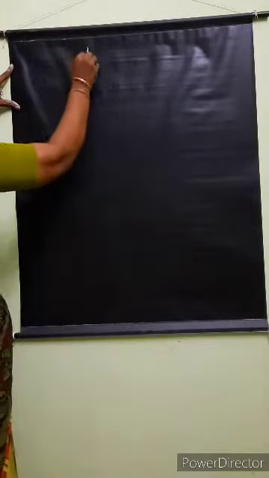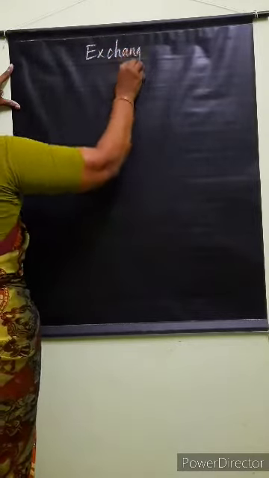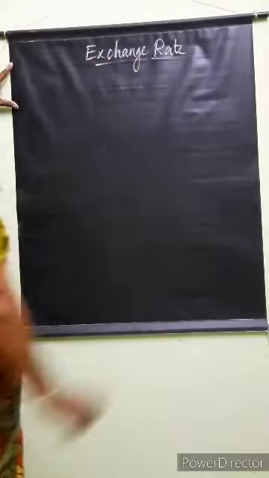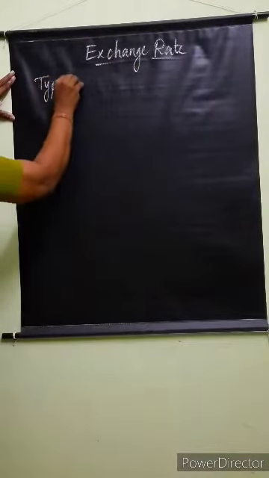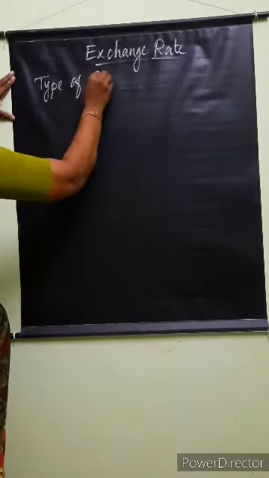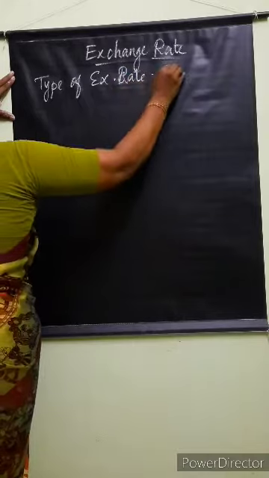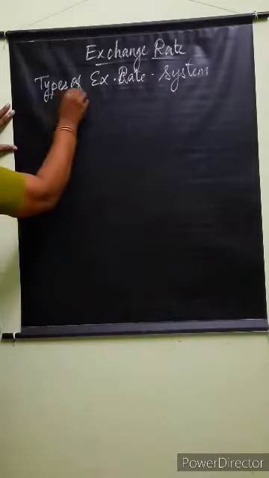What is exchange rate? And determinants of exchange rate. Equilibrium. Today we are going to write types of exchange rate system. What are the types of exchange rate system?